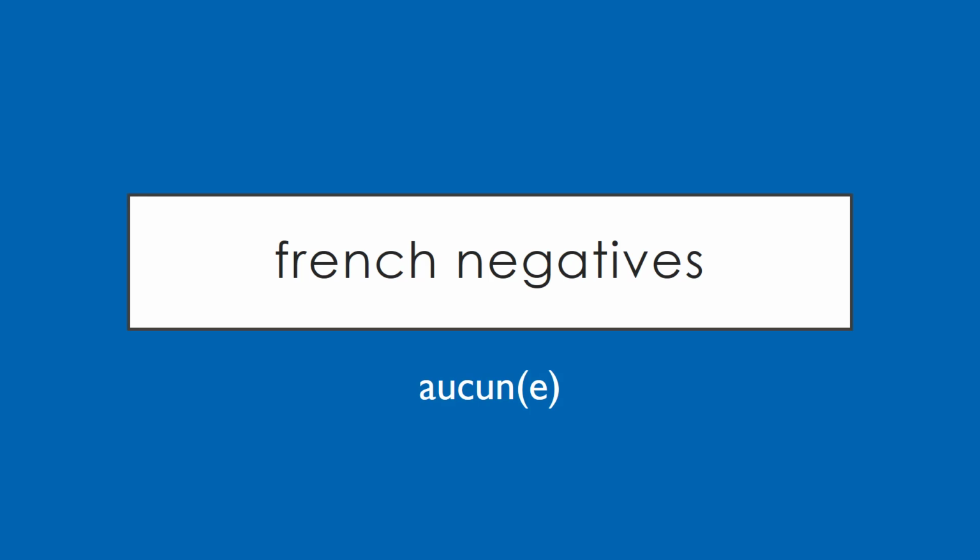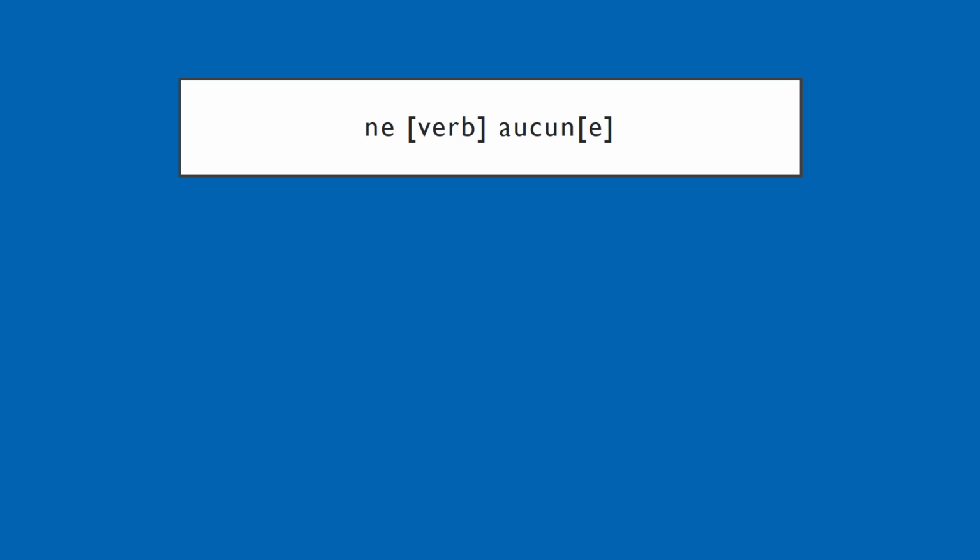Now the first thing you'll probably notice is that this word has two forms, aucun and aucune, and as I'm sure you can imagine, aucun is the masculine form and aucune is the feminine form, and this changes depending on the noun that follows. So let's have a look at some example sentences as usual. Now structurally, at least in simple tenses, aucun is very much like the simple negatives that we've already seen. We have ne, verb and aucun. We just need to make sure that aucun agrees with the following noun.